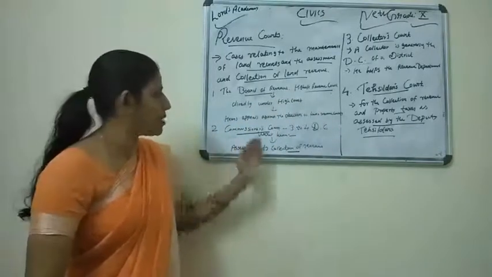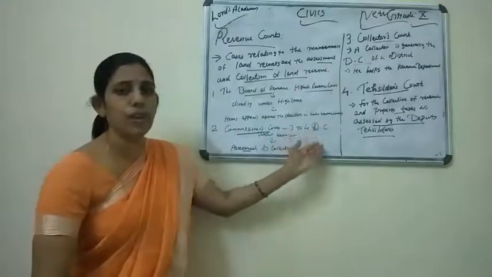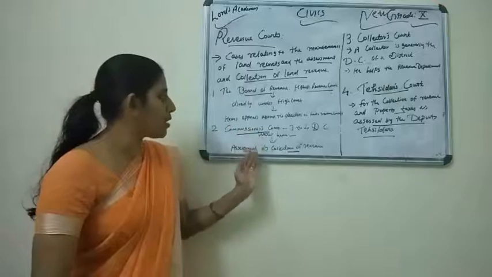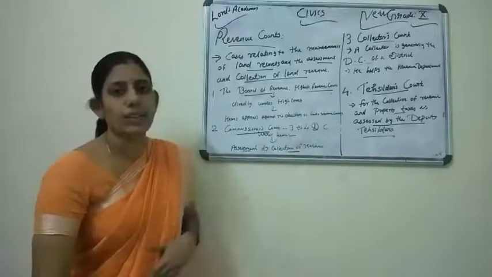The second one, Commissioner's Court. There are generally 3 to 4 Deputy Commissioners working under him. And the task of the Deputy Commissioner is what? Assessment and collection of revenue.